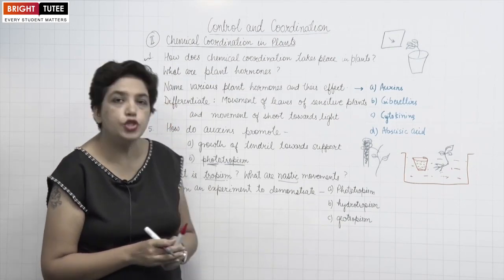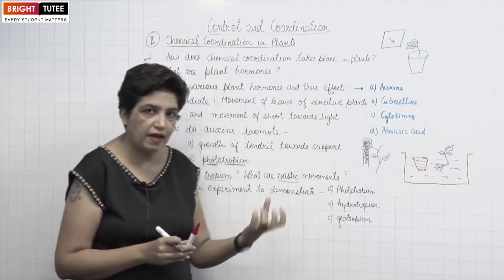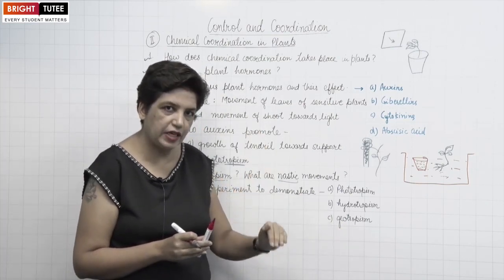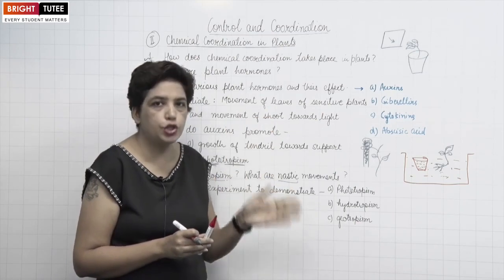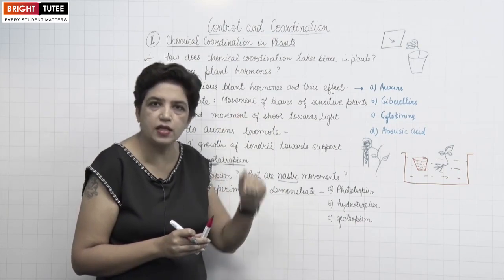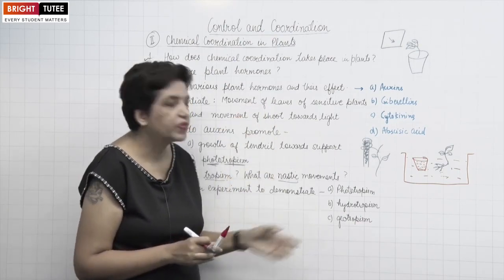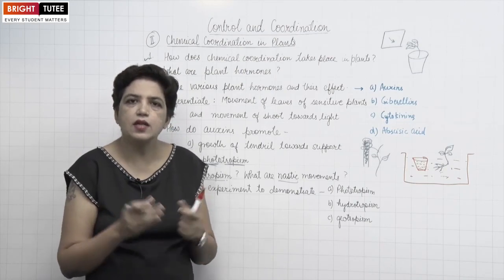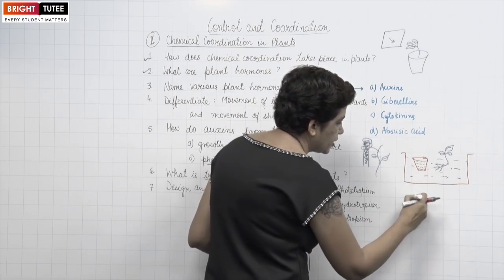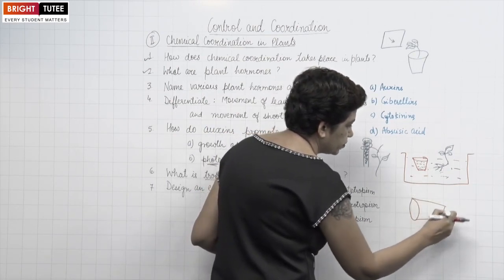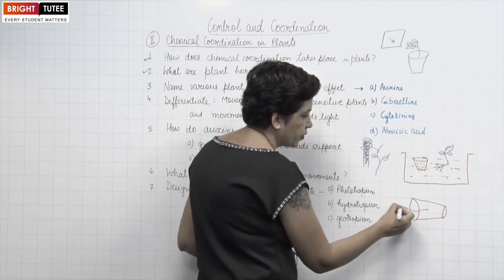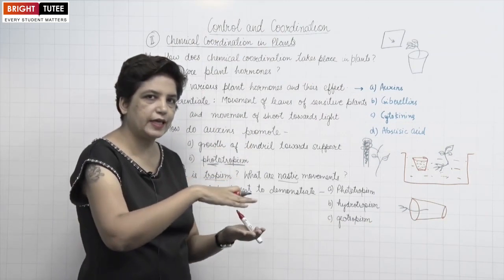Third is geotropism. Geo refers to gravity or towards the earth. So you know that roots grow towards gravity, so they show positive geotropism. On the other hand, the shoots show negative geotropism, that is, they grow against gravity. For this, you can take a small potted plant and keep it tilted like this.